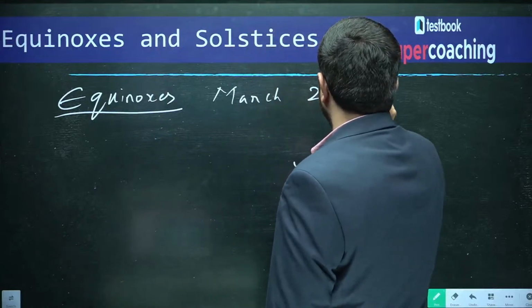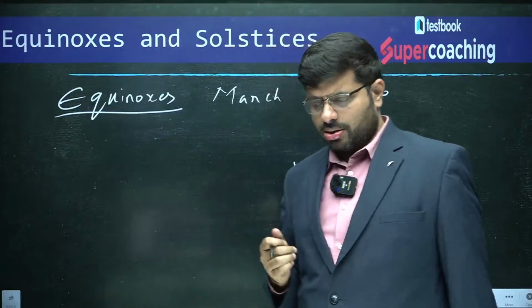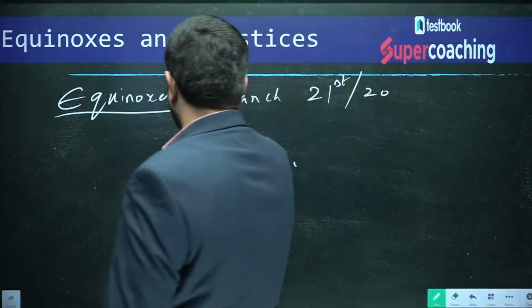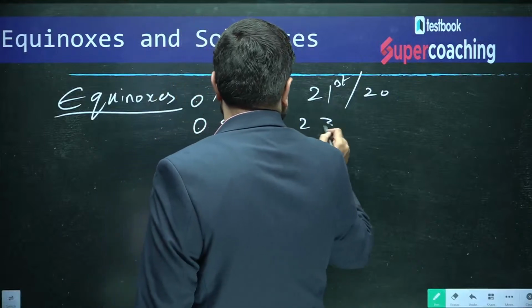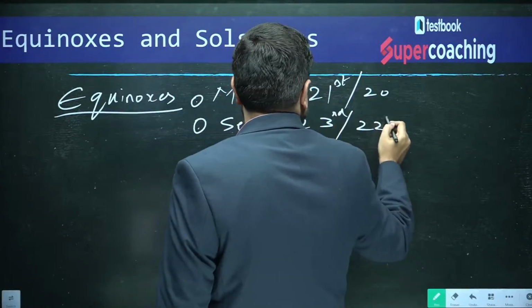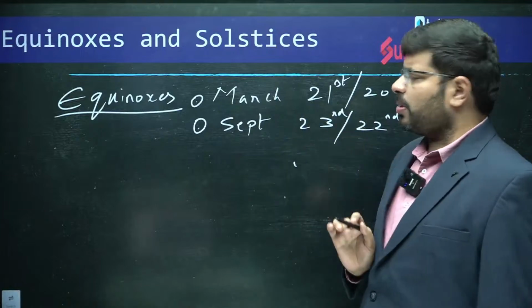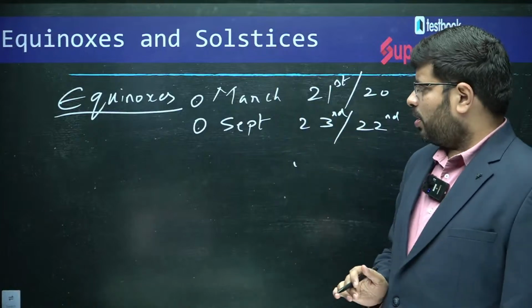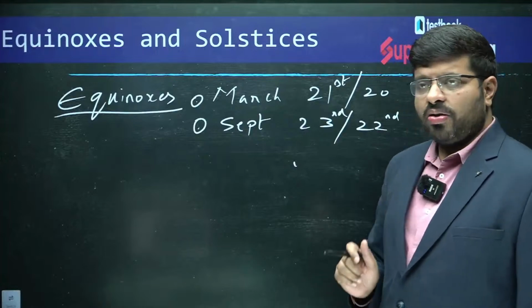In some of the books it can be 20th as well, because of the variations, and the other one will be around September 23rd or 22nd, because of the leap year and all those variations. Usually 21st March and September 23rd are acceptable ones. Now, when you see September 23rd and March 21st, on this day what will happen?